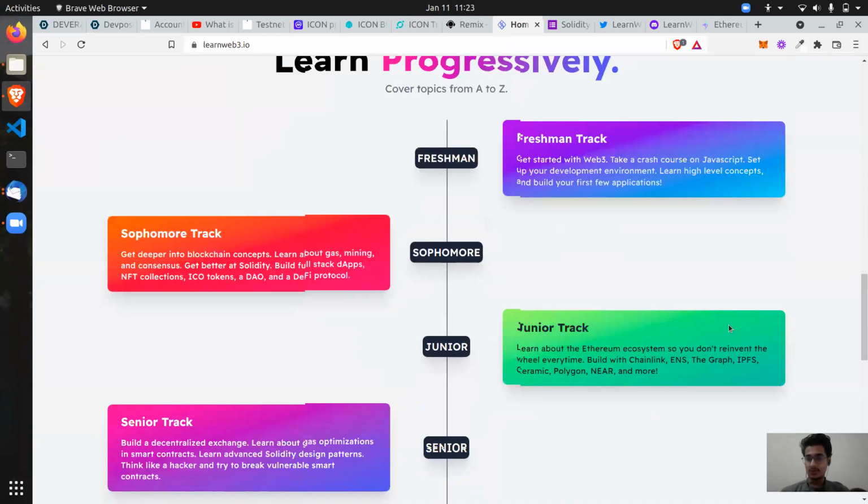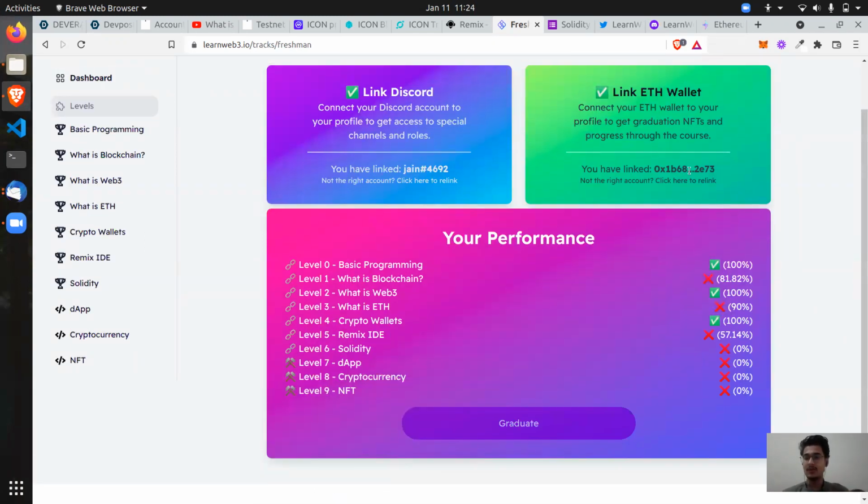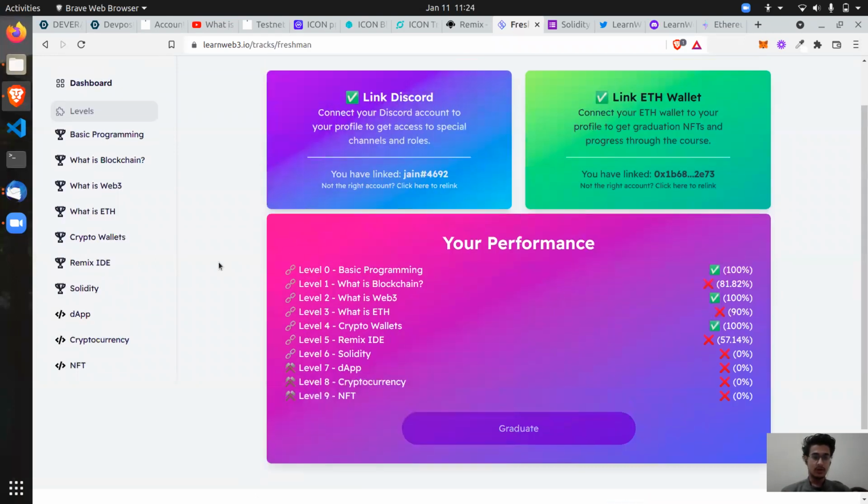Whenever you complete all these tracks up to 100%, they provide you NFTs, and that NFT is a symbol that you have completed the course. So basically that builds your profile on the blockchain itself. You have to add your Ethereum wallet address, and this is how you get your NFTs into that particular wallet. So let me give you a brief overview of this website.